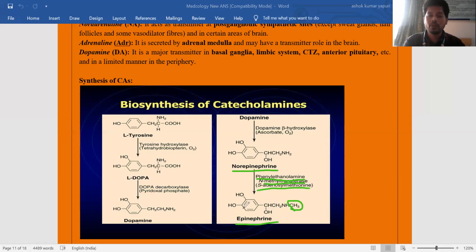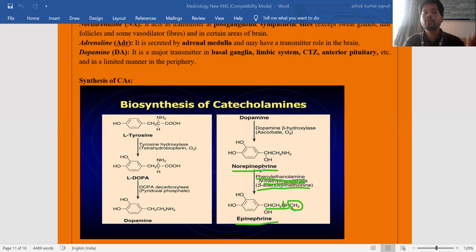So this is phenyl, and this is ethanolamine. Phenyl ethanolamine N. So here the methyl group is transferred to the N group. That's why phenyl ethanolamine N-methyl transferase is the enzyme, and the cofactor SAM, S-adenosyl methionine, is responsible for conversion of norepinephrine to epinephrine. So this is the biosynthesis of catecholamines simply.